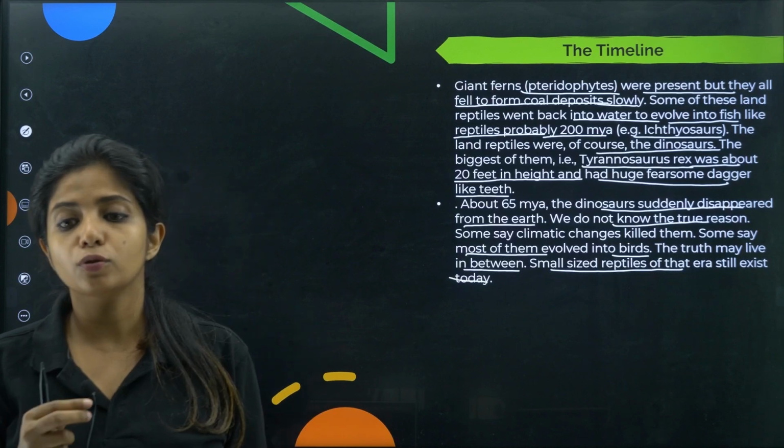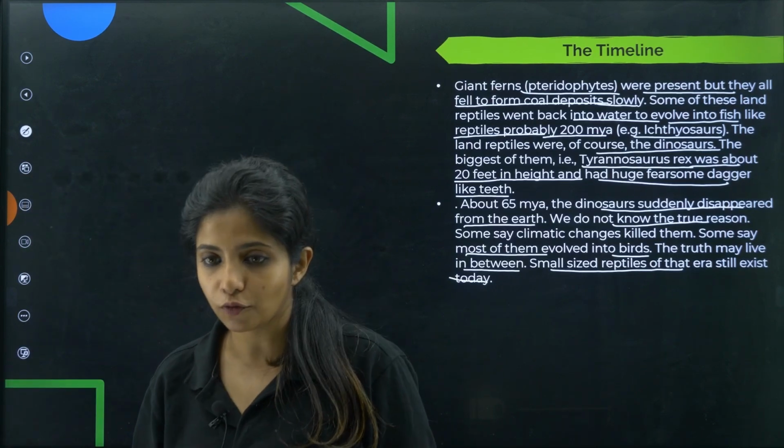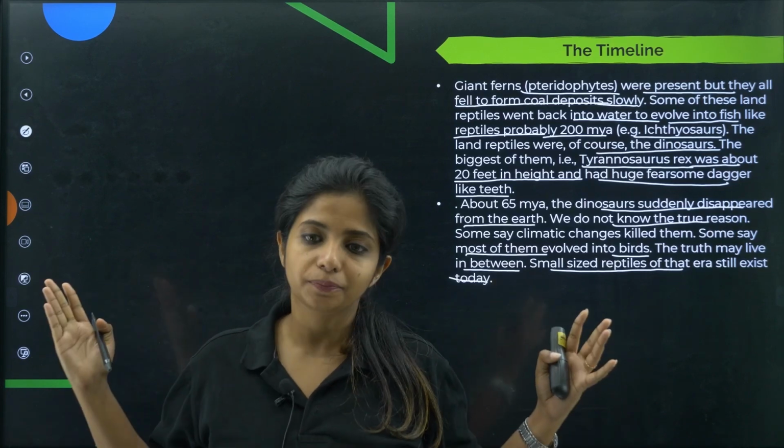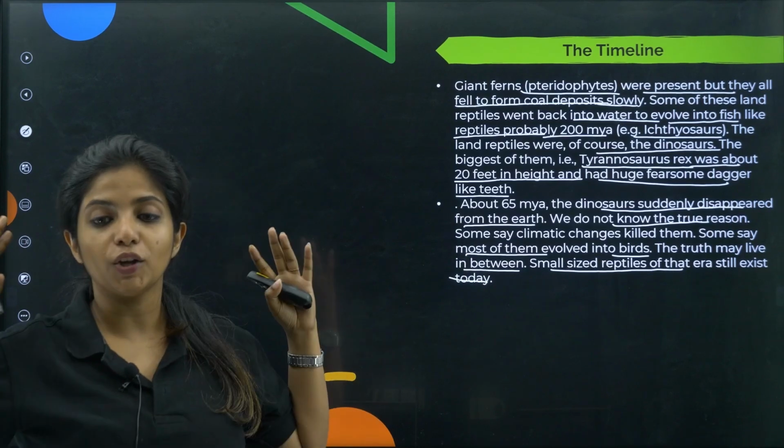But instead of them, there were so many small reptiles which we found and which are still there. So the lizard that you are scared of, a lizard which you love, they all come under this category of reptiles. Okay. So that is about the initial paragraph in your book.